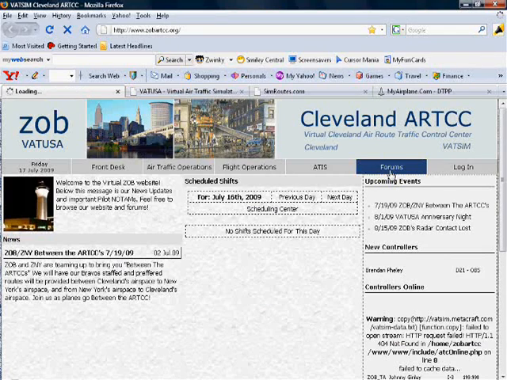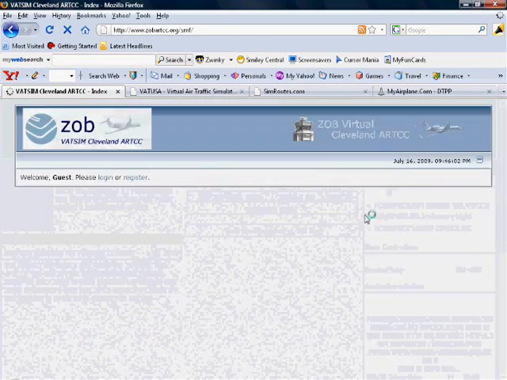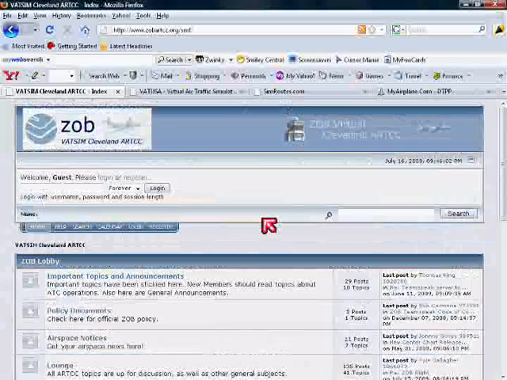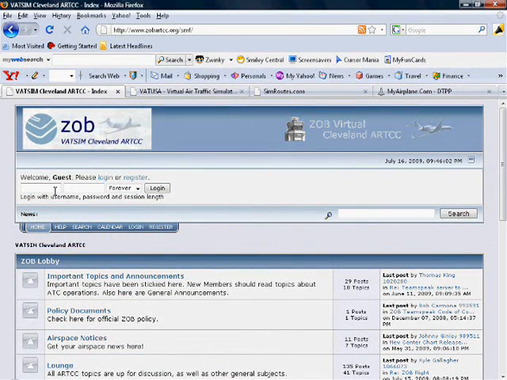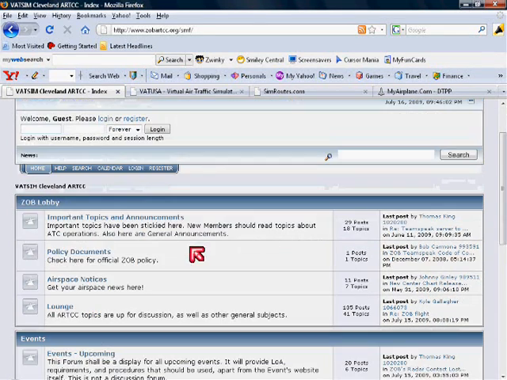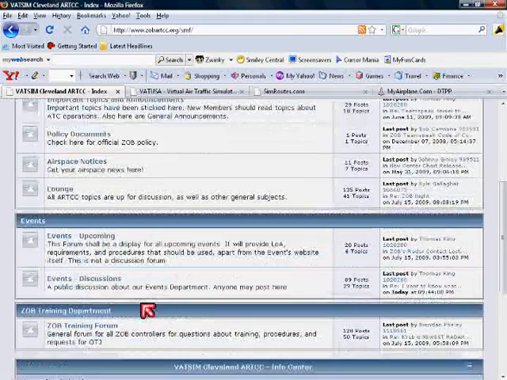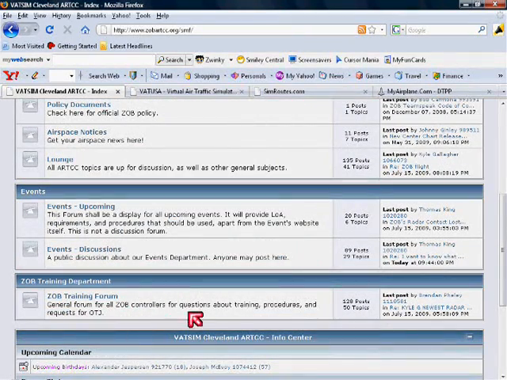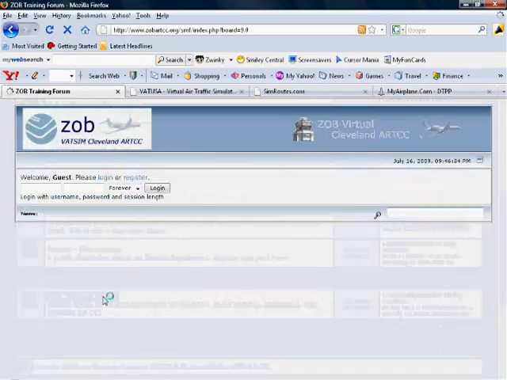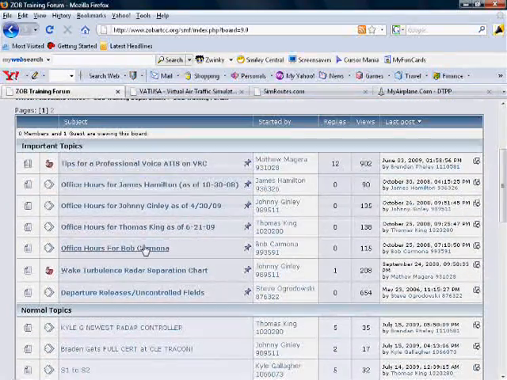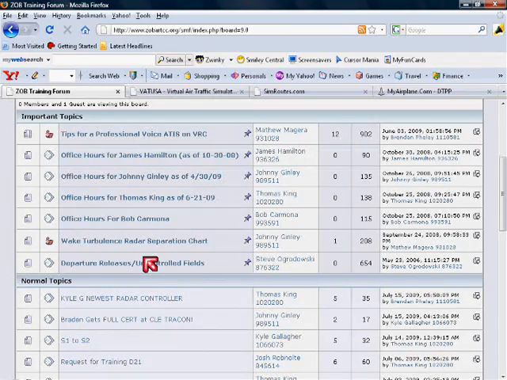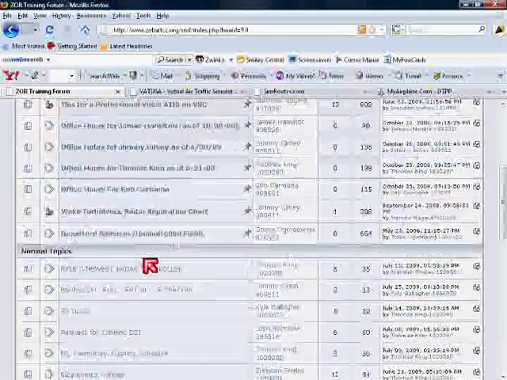The first thing we want to do is cover the forums. The forums are a very handy tool that we have at ZOB to communicate, stay up to date, and request training. On the ZOB website, click Forums in the upper right corner. If you haven't already, please register for the forums using your first name, last name, and controller ID. Here you see different subjects such as announcements, airspace notices, general chat, and training. When you are ready to request a meeting with a trainer, you can either email them or post on this forum. Here you can find the hours of each trainer. Email and forums are the best way to communicate with your ZOB training staff.